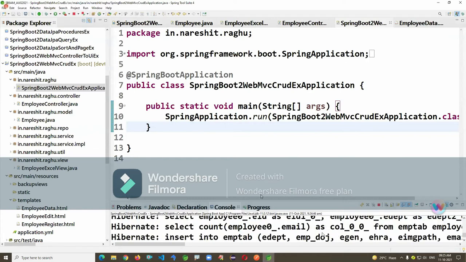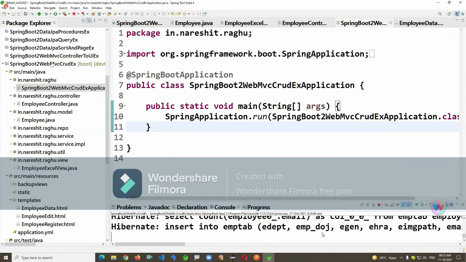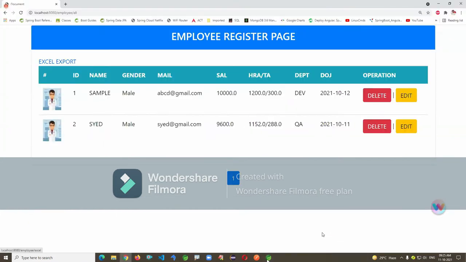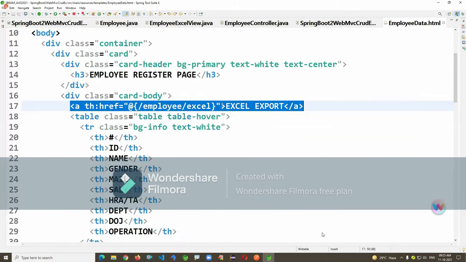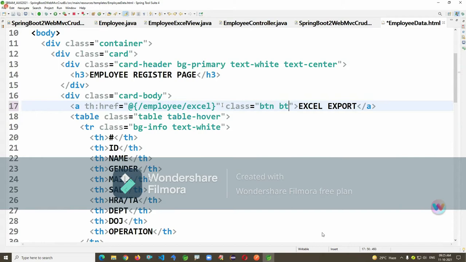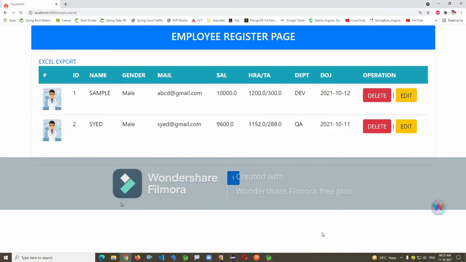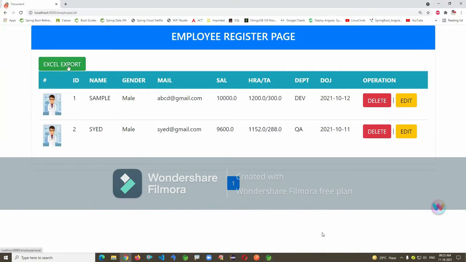So here we got some data. See, the Excel export link is here on top. I'm clicking on this hyperlink.